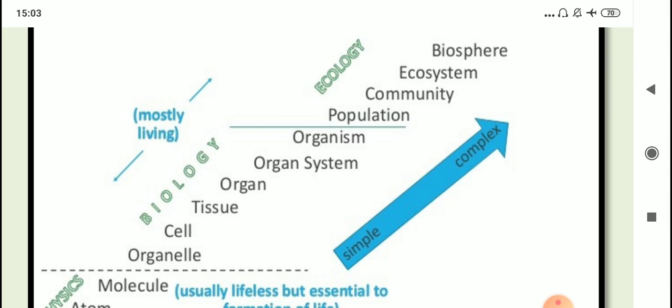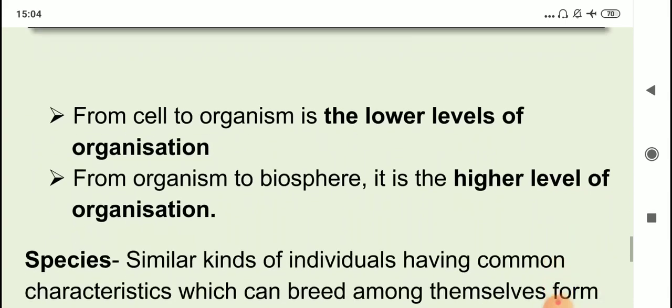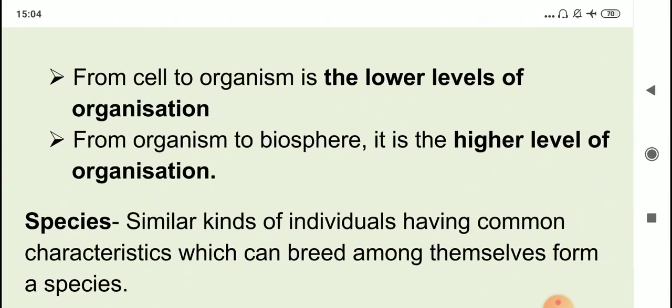So these 4 things that we are seeing now, that are falling above organism, they constitute the higher level of organization. All right, so here it is written, from cell to organism, it is the lower level of organization, and from organism to biosphere, it is the higher level of organization.